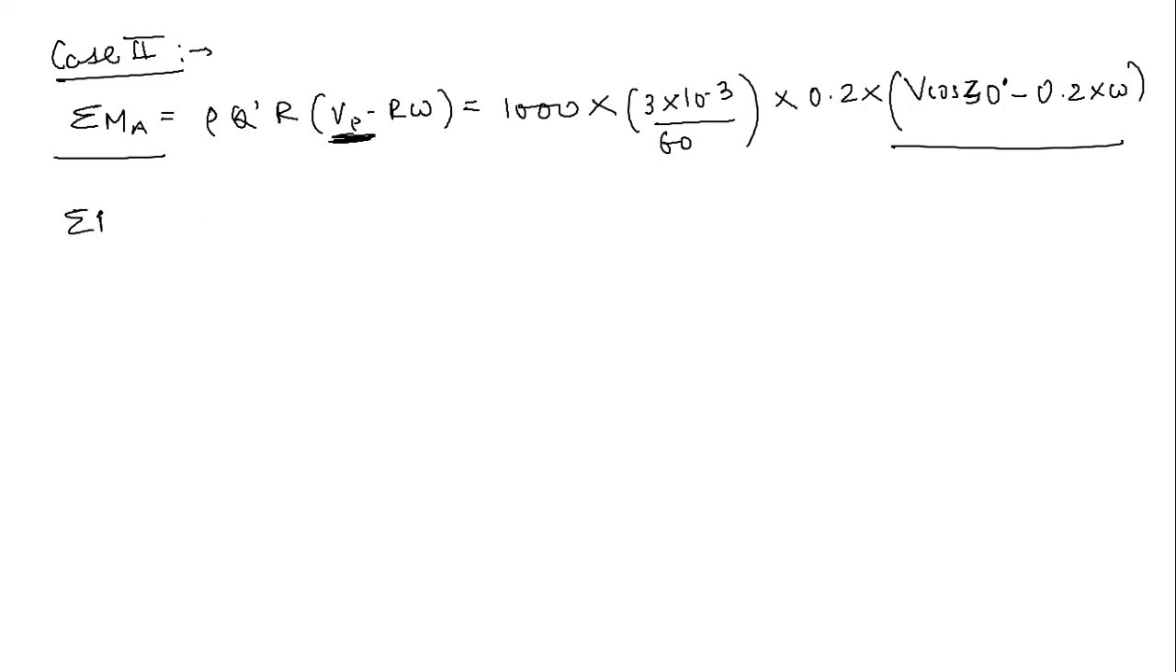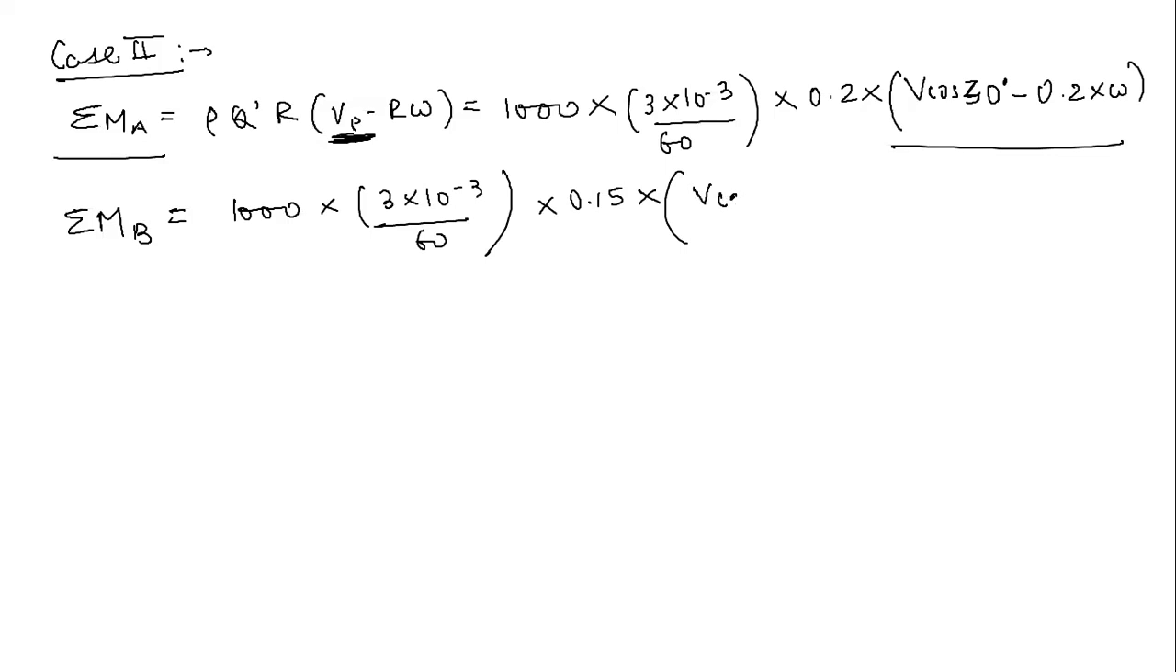Now come to this sigma MB. Sigma MB will be simply again 1000 into 3 into 10 to the power minus 3 divided by 60 into 0.15 multiplied by V minus R omega. So this is V cos 45 degree minus 0.15 omega.